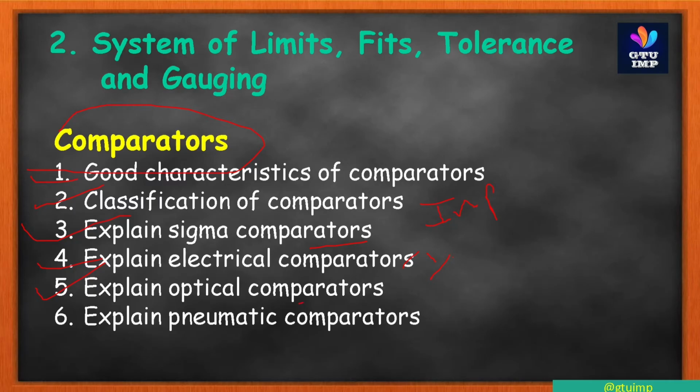Comparators are a very important topic in this chapter 2. Sixth question is explain pneumatic comparators. So these are the six questions in the comparator subject. Chapter 2 is very easy and simple, so don't forget that. So now I'm going to the next chapter.